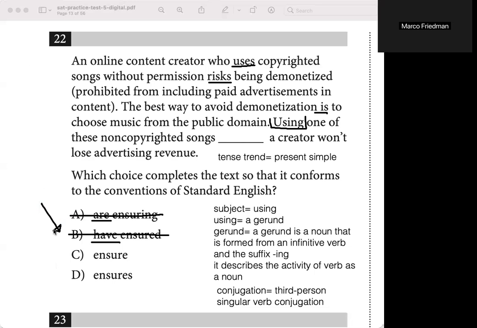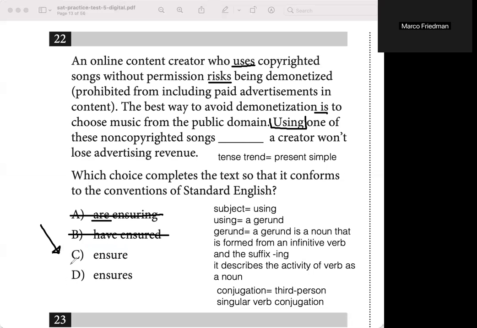All right, so now we're getting into present simple conjugations here. Ensure. Well, this looks good, but is it conjugated for a present simple subject that is singular? Well, as we know, if we want a singular conjugation, we need to add the suffix s to the end of the base form of the verb, meaning the infinitive form of the verb.